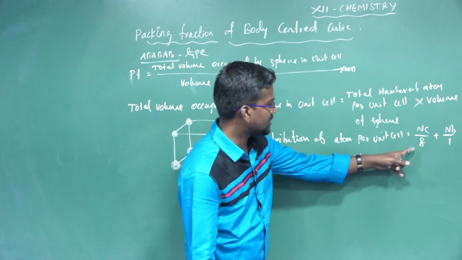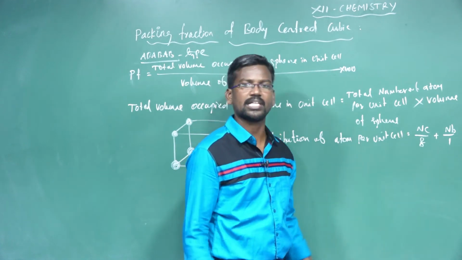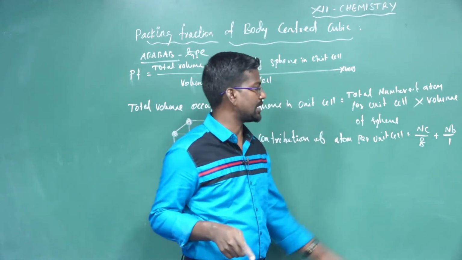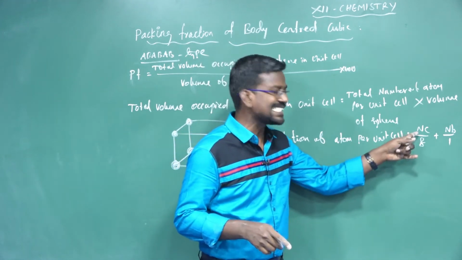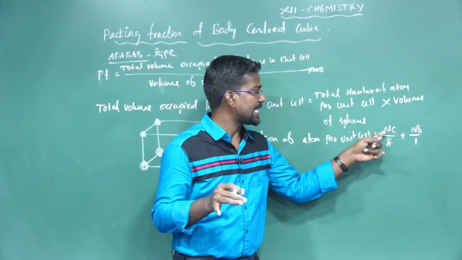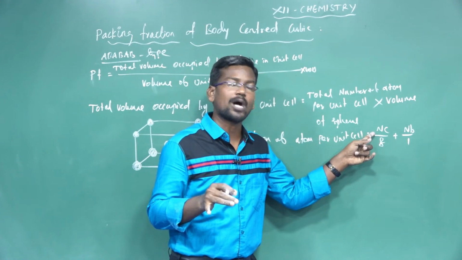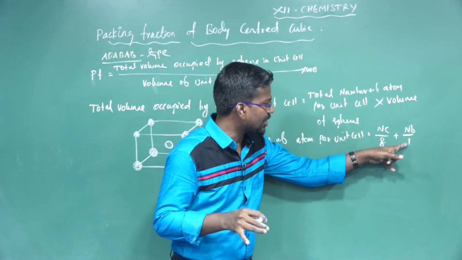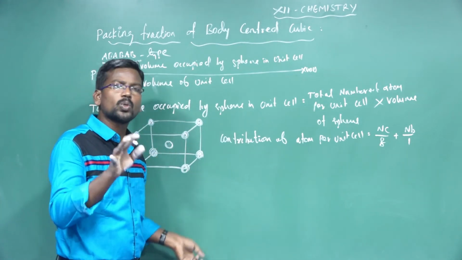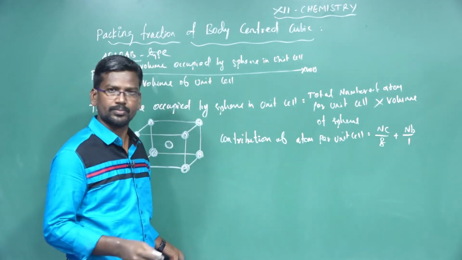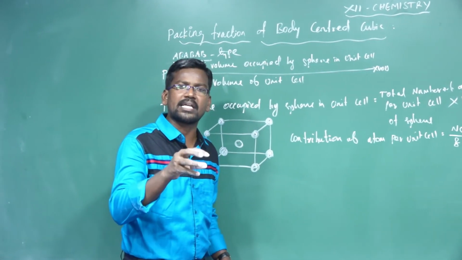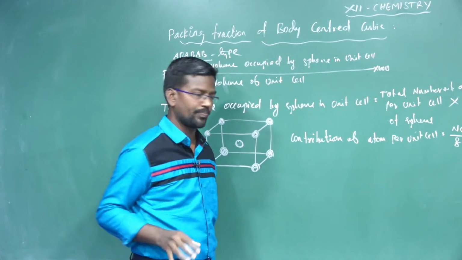What is the meaning of 8? The 8 in the denominator means each corner atom is equally shared with 8 unit cells, where NC is the total number of atoms at the corners. What is the meaning of 1? The atom at the center of the body is not shared with another unit cell; it is exclusively present in the center of the body only.